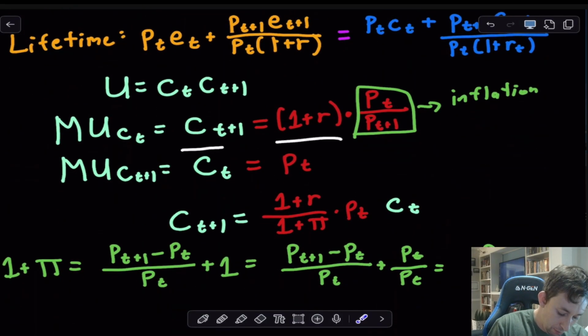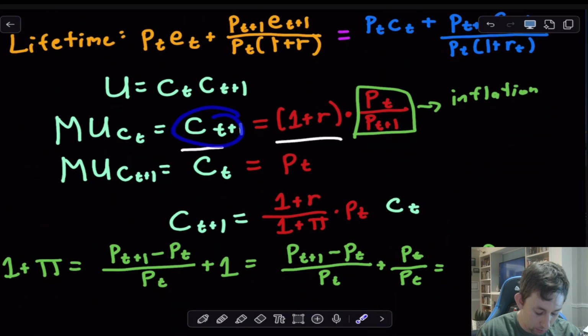If I give up a coconut today, the marginal benefit of eating a coconut today is based on how many coconuts I eat tomorrow. The price I give up for eating a coconut today is that I get 1+R in terms of tomorrow, but I also have to address the fact that there could be inflation. By waiting, this inflation might erode the value of that coconut, so that's a cost I have to be aware of. In terms of giving up a CT+1, that's going to be PT.